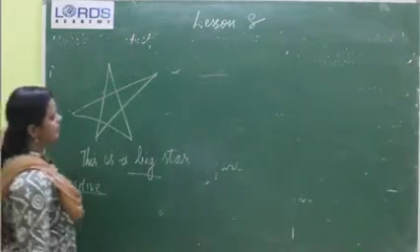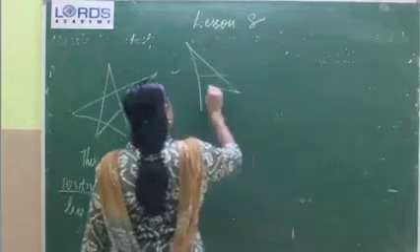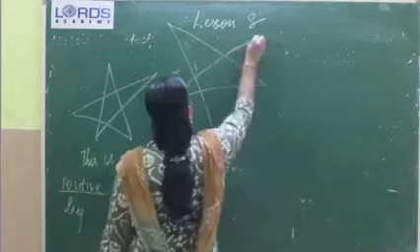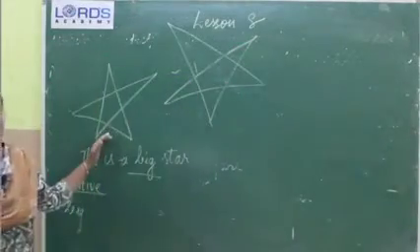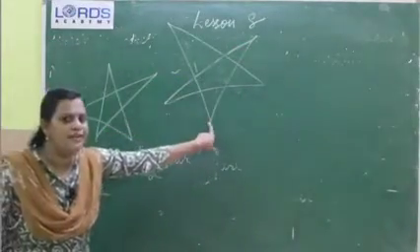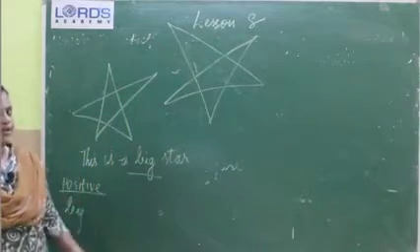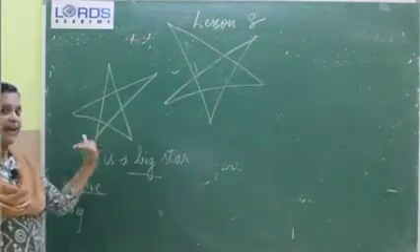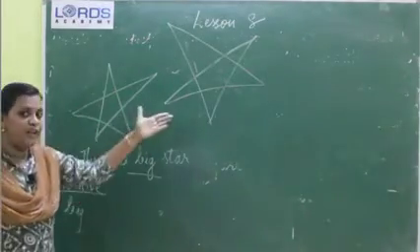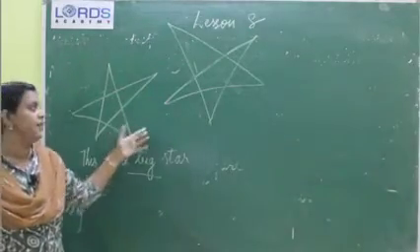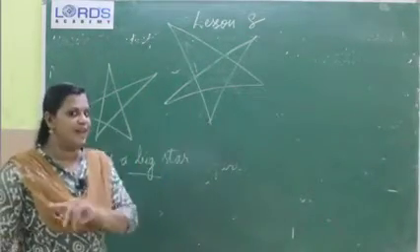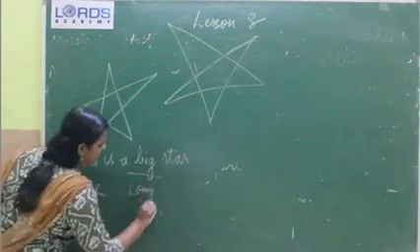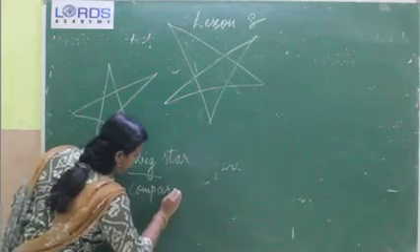Then I am drawing one more star. Yes, we can see that the second star is bigger than the first star. Here we can see the comparison between these two stars. Clear? So, comparative degree. What will be the comparative form?